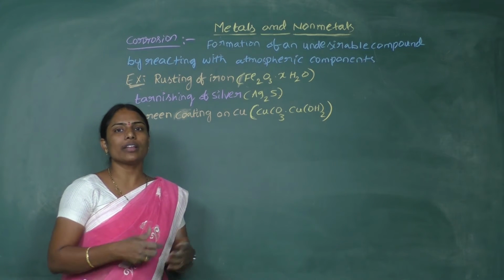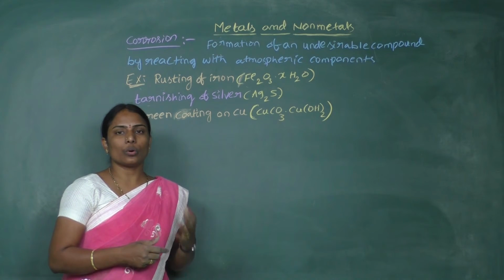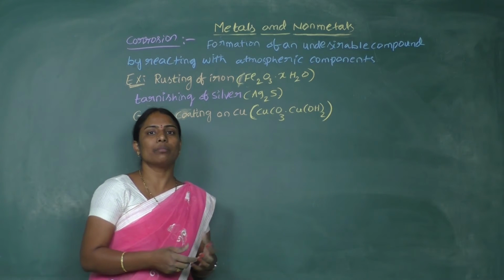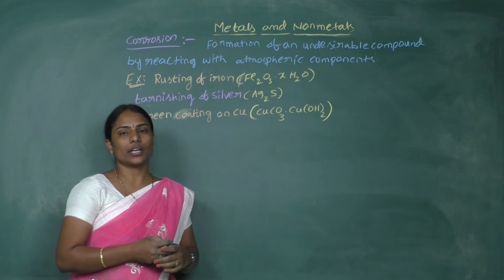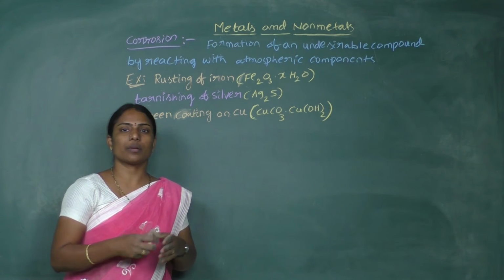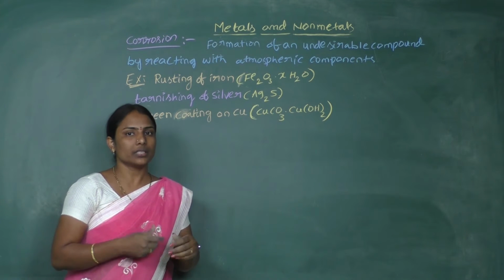So how do we prevent corrosion? Because of corrosion, most of the time the metal will deteriorate, and its basic lustrous nature or basic properties will be destroyed.